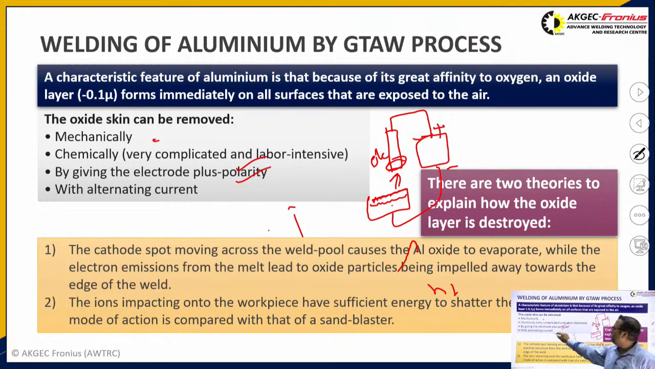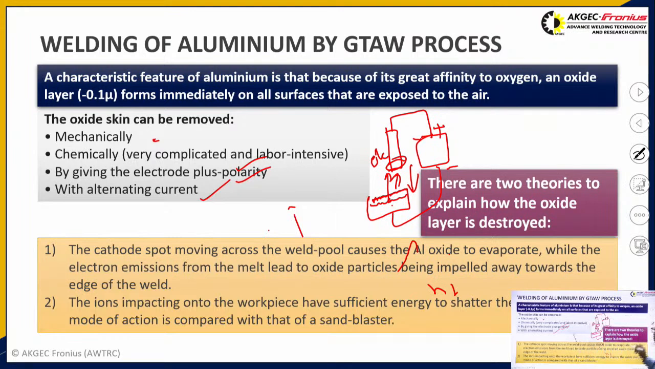Another process is the use of alternating current. In alternating current, in the first half cycle the electron will move from here to there, and in the second half cycle the electron will move from upward to downward. So through this also, the welding can be performed.